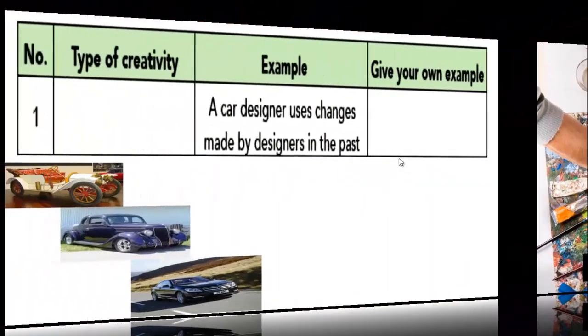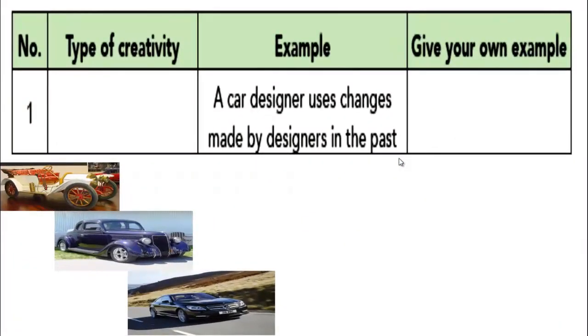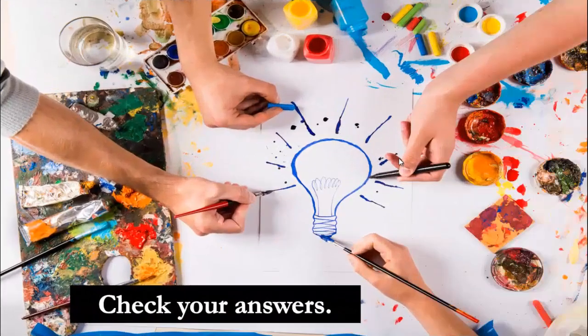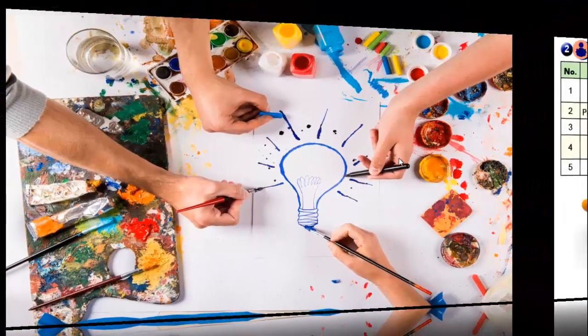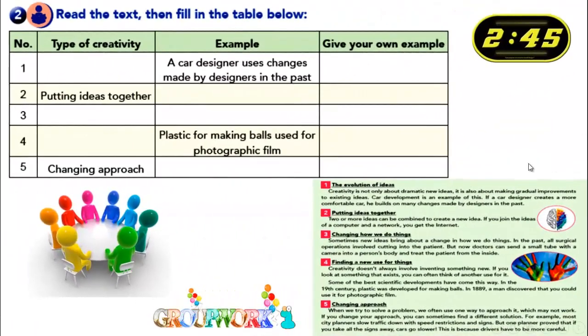Okay, let's check the answers here. Number 1 here, what is the type of creativity? It's written, okay, evolution of ideas. If you come back again, let's go back again here, the previous slide. Here, the evolution of ideas, okay? You take it from here. And you're going to write the example from here. He says what here?